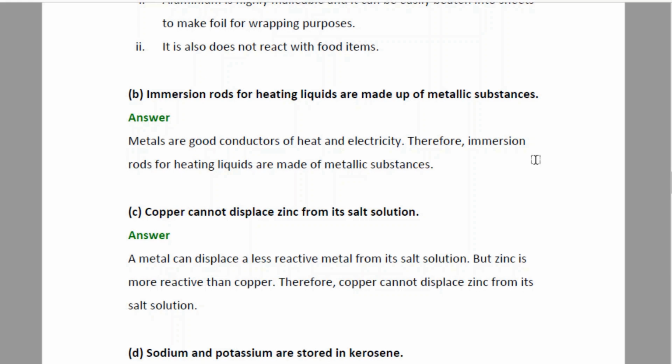C. Copper cannot displace zinc from its salt solution. Again, coming back to the reactivity series, since copper is less reactive than zinc, it cannot displace zinc from its salt solution.